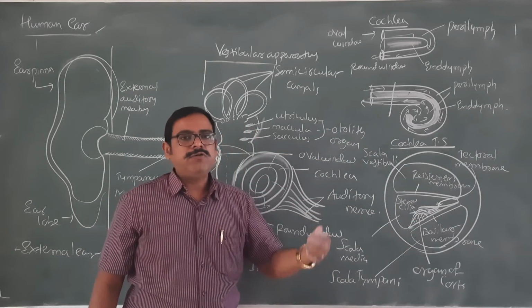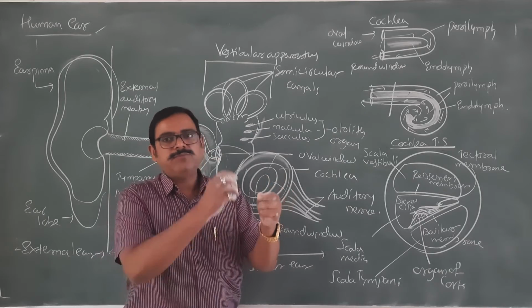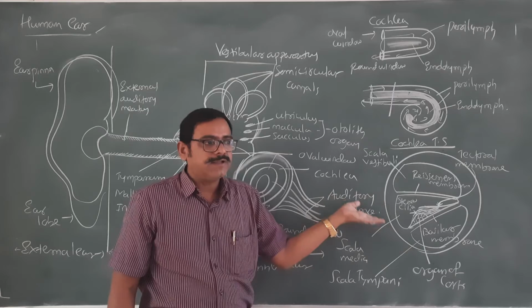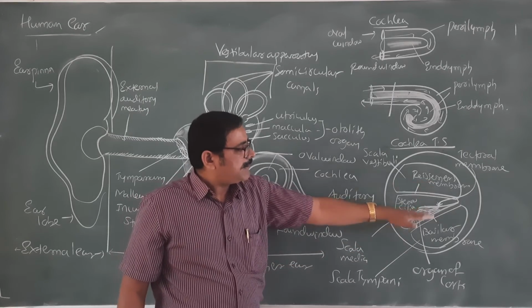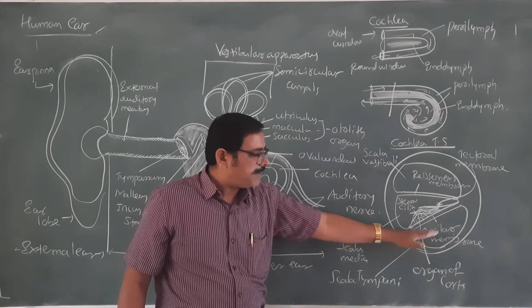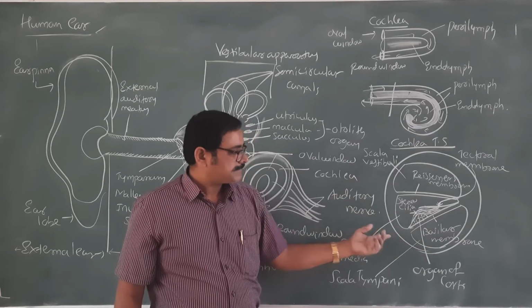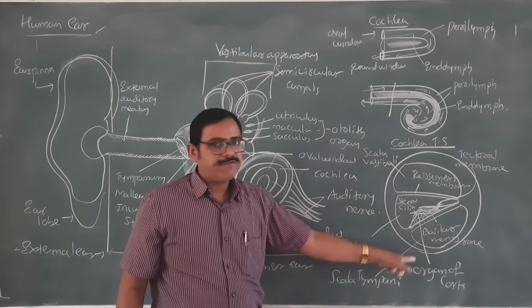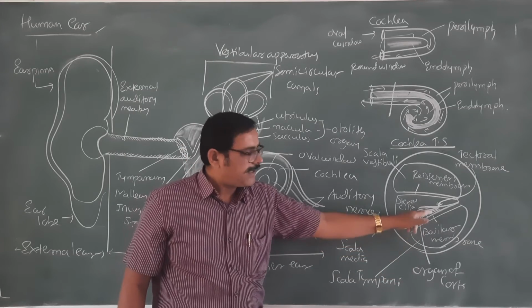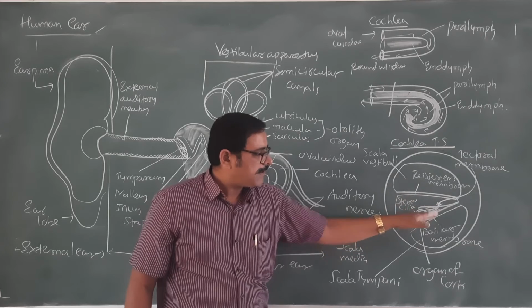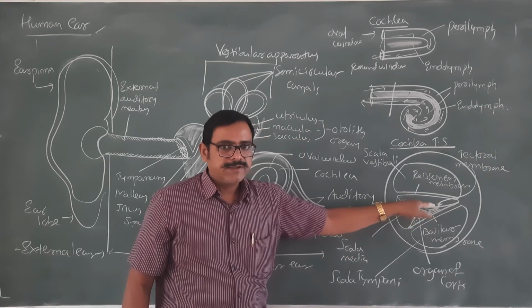It is not like holding a rubber string or a guitar string that moves that way. These membranes vibrate, so the Reissner's membrane and the basilar membrane vibrate. At the same time, the organ of Corti has sensory hairs called stereocilia. They start rubbing against the tectorial membrane.